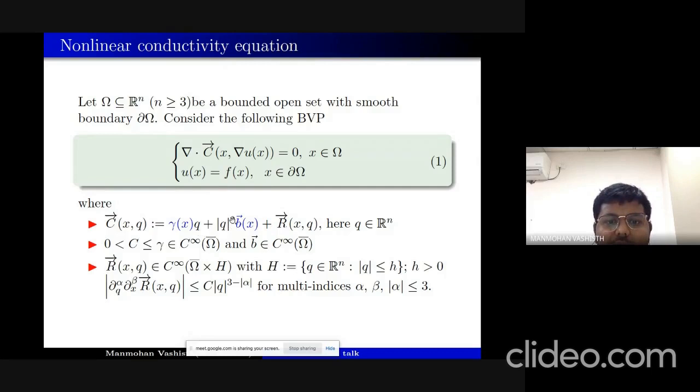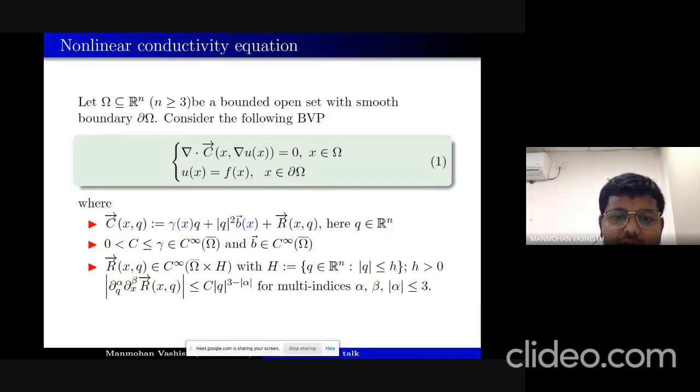And in this case, what we have added is the quadratic term as well. So that's why this is nonlinear, and this q is in R^n. So basically what you have is C vector of (x, gradient of u). This will become gamma grad u plus |grad u|² times b vector. So this is the nonlinearity, and then there is a higher order nonlinearity r vector, which is of this form. So r vector represents the higher order nonlinearity, and these are the assumptions on this. And here this gamma is strictly positive and a C infinity function, and b vector we also assume to be a smooth function.